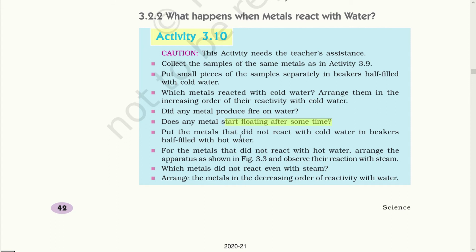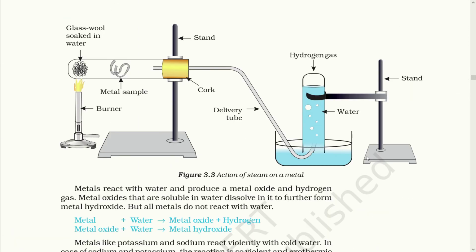Put the metal that did not react with cold water in beaker half filled with hot water. For the metal that did not react with hot water, arrange the apparatus shown in figure 3.3 and observe their reaction with steam. Which metal did not react even with the steam? Arrange the metal in the decreasing order of the reactivity with water. So here is the apparatus that you have to arrange for reaction of those metals which do not react with hot water or cold water.